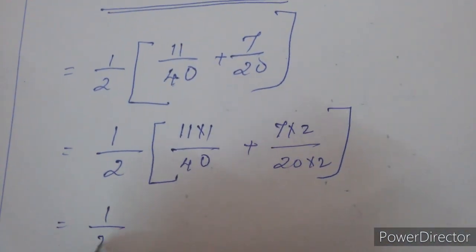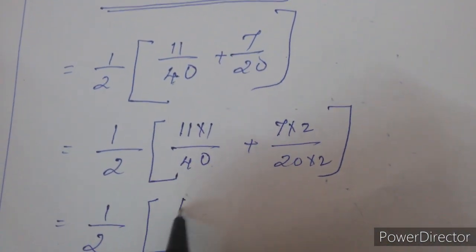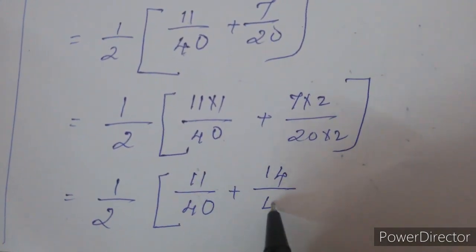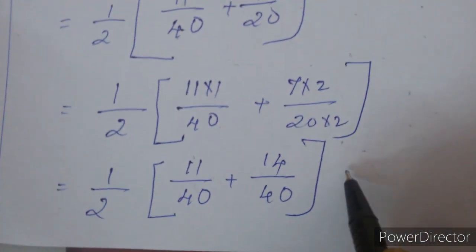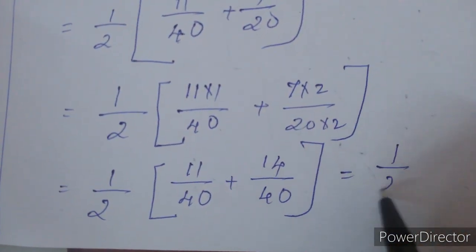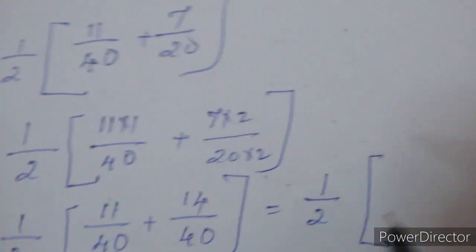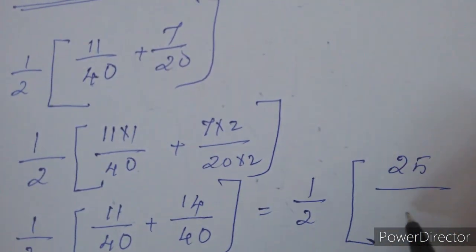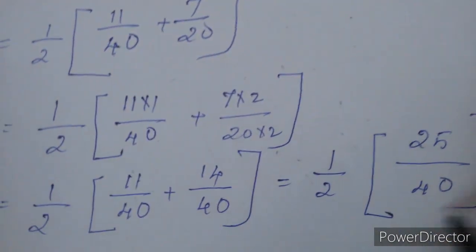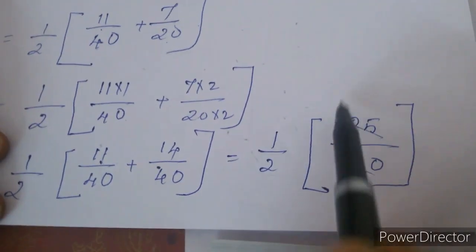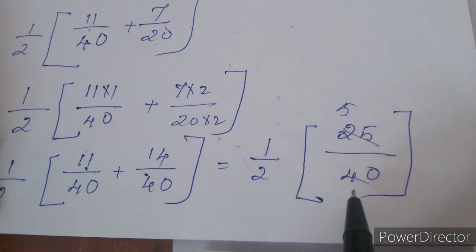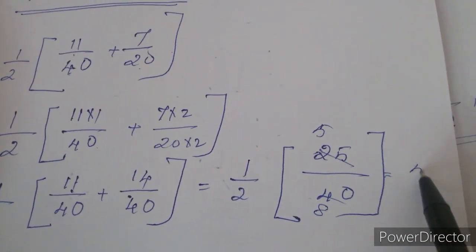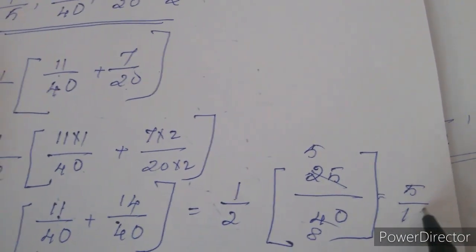That is equal to 1/2 into 11/40 plus 14/40, which is 1/2 into 25/40. Cancel 25 and 40 by 5, giving 5 and 8. Therefore, the answer is 5/16.